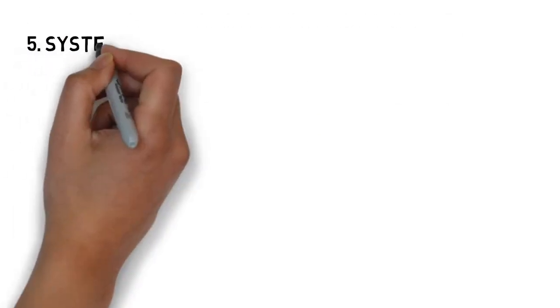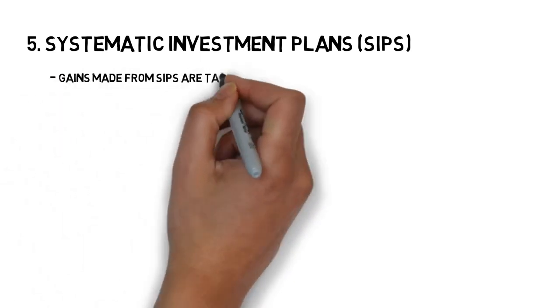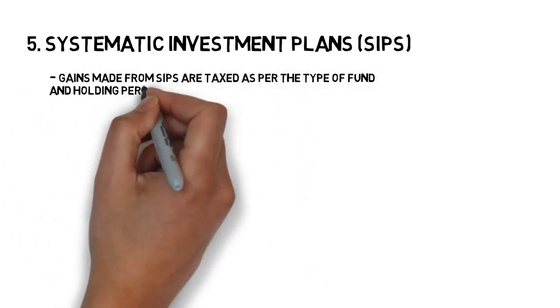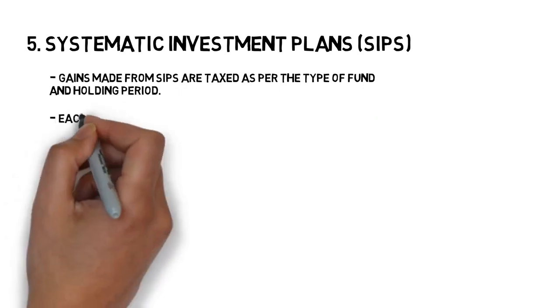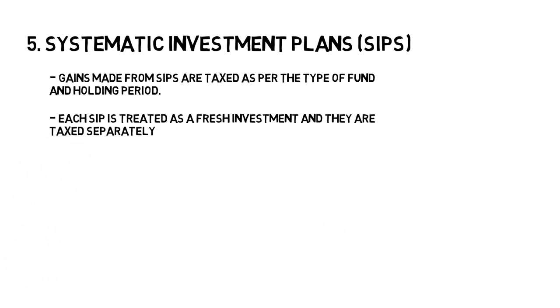Finally, let's discuss the taxation on SIPs, that is systematic investment plans. You can start a SIP with either an equity fund, debt fund or balanced funds. The gains made from SIPs are taxed as per the type of the mutual fund and holding period. Here, each SIP is treated as a fresh investment and they are taxed separately.